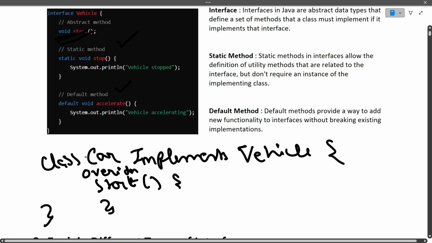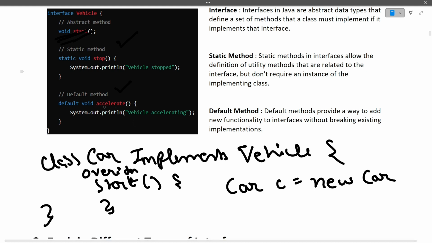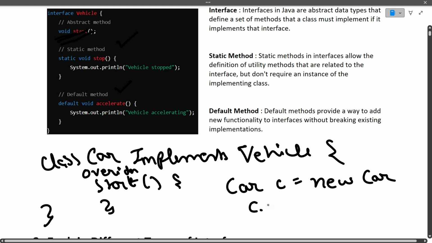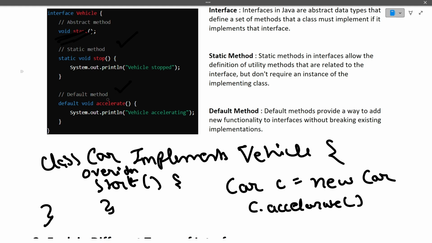Next, if we make an object of this Car class, Car c = new Car, then even though we have not declared this default method inside the Car class, we can still call it with the help of the Car object. So we can call c.accelerate. A default method present in an interface will go to all the classes which are implementing this interface.